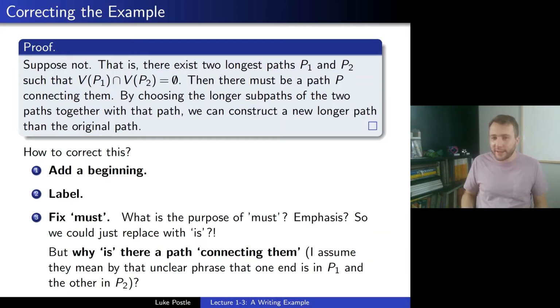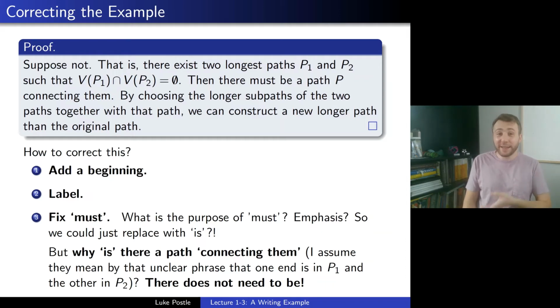But why is there such a path? So again, pause the video and try to figure out why there is such a path connecting P1 and P2. Okay, so I'll assume you're back and you know the answer. The answer is, well, there does not need to be. There does not actually need to be a path. This is actually a lie. This is incorrect. It was hiding this incorrectness behind that must. Right? Must just makes you want to believe it so much you don't question why it's true. If it was "is," we might have thought about it more, and now we have, and we realize, no, there doesn't need to be a path.